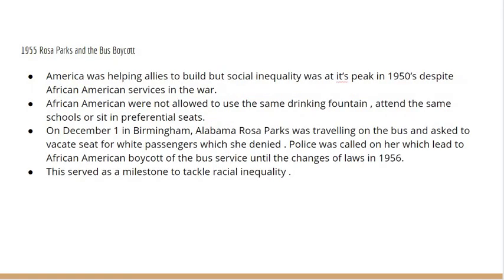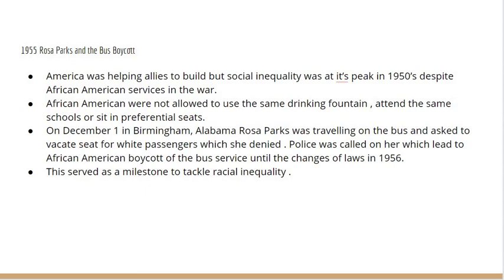1955 Rosa Parks and the bus boycott. America was helping allies to build, but social inequality was at its peak in the 1950s despite African American services in the war. African Americans were not allowed to use the same drinking fountain, attend the same schools or sit in preferential seats.